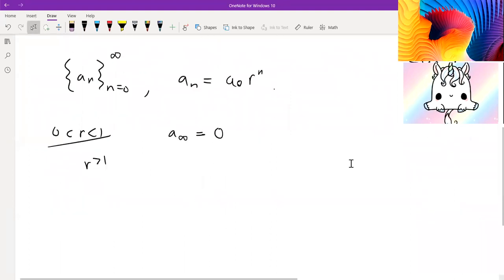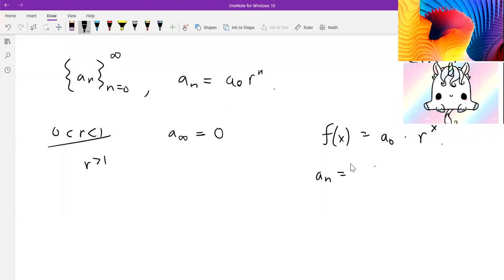This is a cool thing we can see when we graph functions, because remember, arithmetic sequences were like linear equations, but over here, the function that properly matches this is an exponential equation. That's because we can write the function f of x equals a0 times r to the power of x. Then our sequence can be written as an equals f of n for our discrete integers n from 0 all the way to infinity.